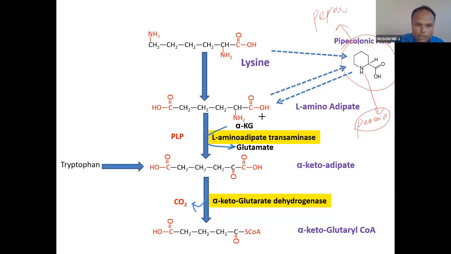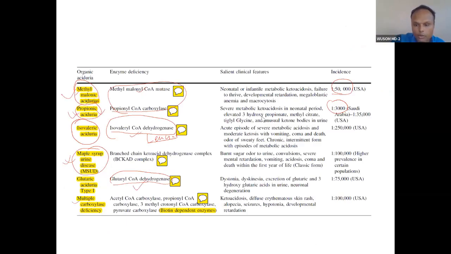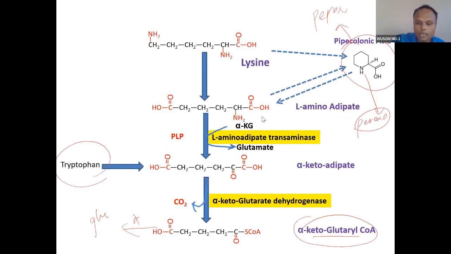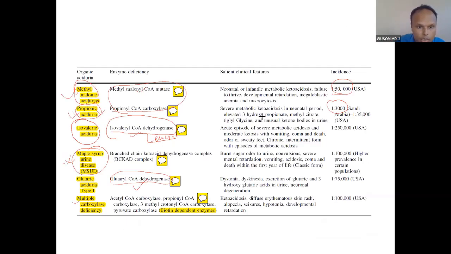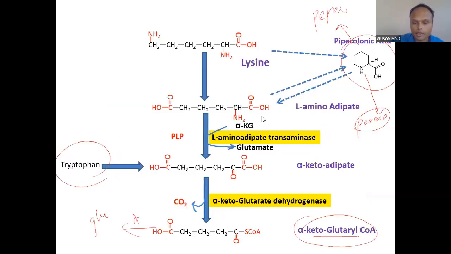So lysine catabolism and tryptophan catabolism both produce a molecule called glutaryl coenzyme A. This glutaryl coenzyme A will be broken down further, and this requires the enzyme glutaryl coenzyme A dehydrogenase. So glutaric acidemia is related to lysine and tryptophan metabolism. That is what I want to show from this picture.